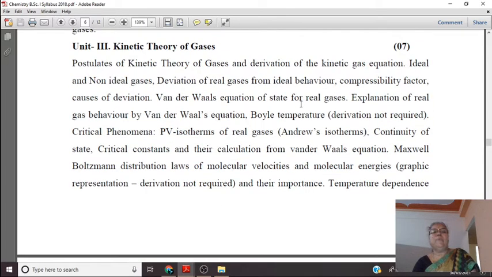So, one by one, at first, the first point: postulates or assumptions of kinetic theory of gases and derivation of kinetic gas equation.